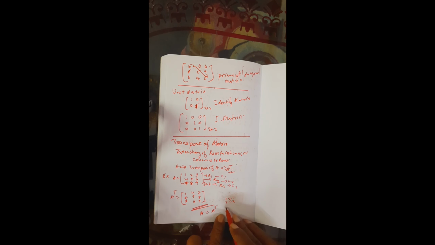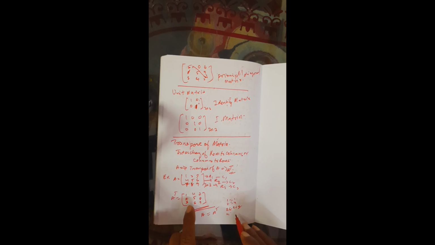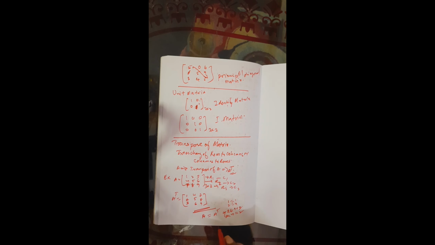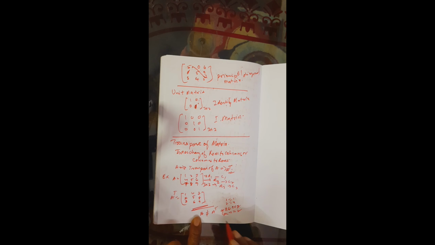Why? Because 2 belongs to the second column of first row, and the 4 belongs to the first column, second row. At that place 4 and 2 are not equal, first-second interchanged. So these two are not equal. Due to interchanging they are not equal. So we can say that A is not equal to transpose of A. Each and every element should be equal, then only it is an equal matrix, otherwise they are not equal matrices.